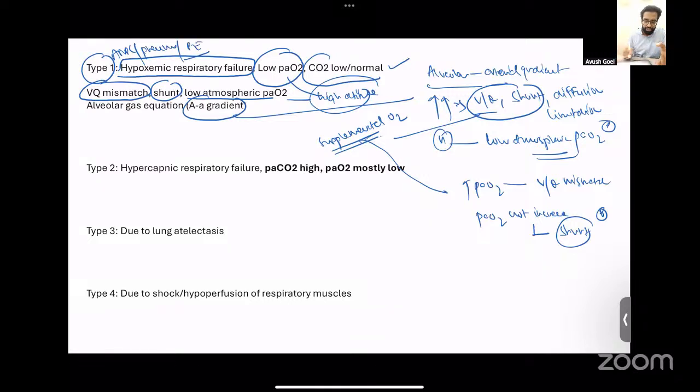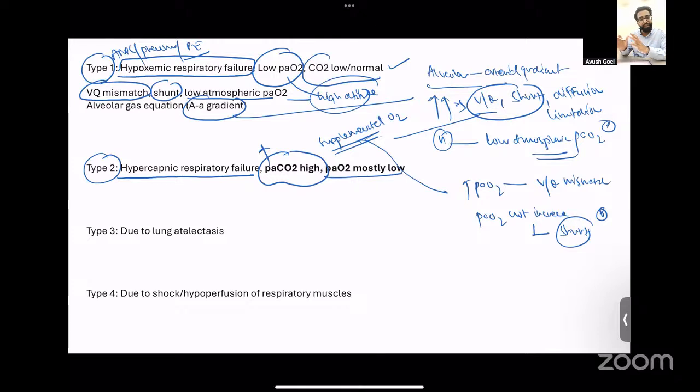Coming to type 2 respiratory failure, it is also known as hypercapnic respiratory failure. So the primary problem here is hypercapnia, that is, an increase in the PaCO2. If the PaCO2 is increased, it is type 2 respiratory failure, it is not type 1. And in most cases, whenever there is an increase in the PaCO2, the PaO2 will also be low.